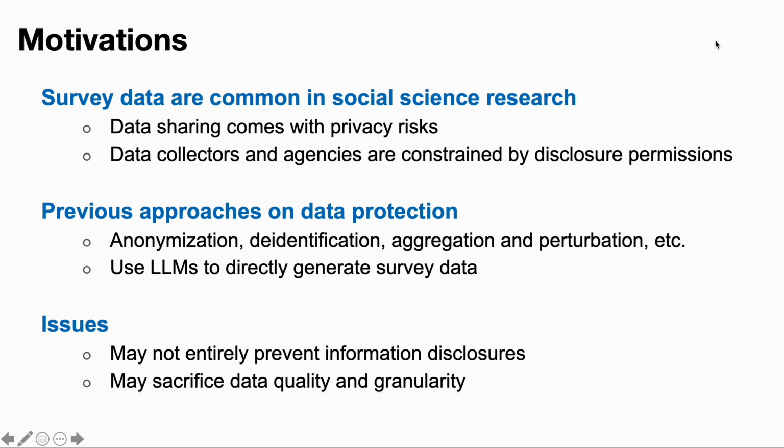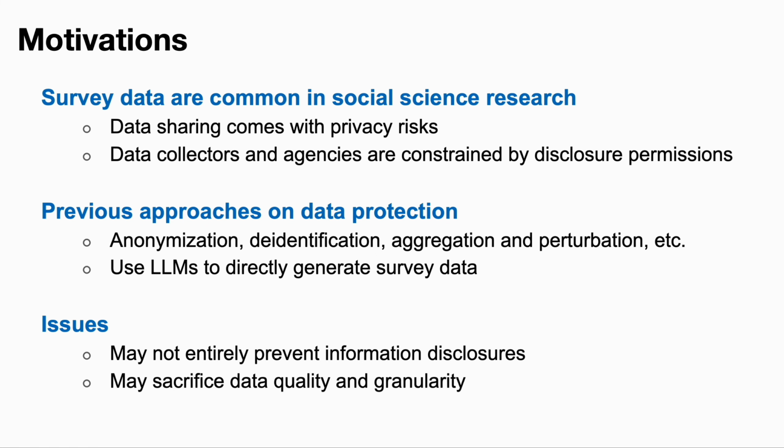Our study is motivated by a commonly seen type of data, the survey data in social science research. While this kind of data has been commonly shared around different research groups, it is usually considered with different kinds of privacy risk exposure and is also regulated in terms of the capacity that it can be shared. Studies have been using different anonymization and de-identification techniques for data protection, but they may sacrifice data quality and granularity